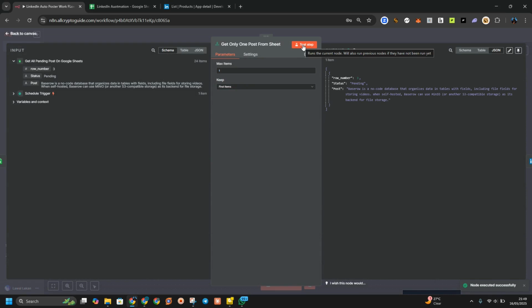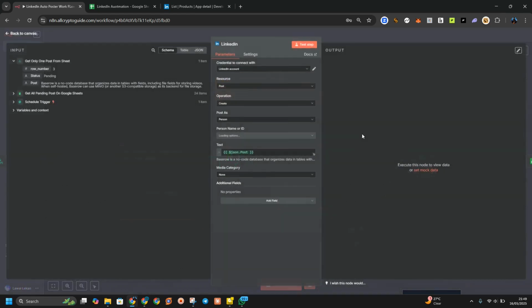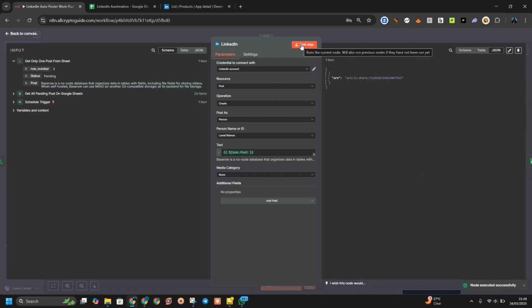So it gets the row number 3 post. And after you get the number 3 post, I drag this post here to make sure it posts, and make sure this one is none. Okay, since we don't have any image, maybe in the next video we are going to do an advanced version of this. Maybe we can use an AI generated workflow. Now let's click on test. After we click on test, it has already shared our content.